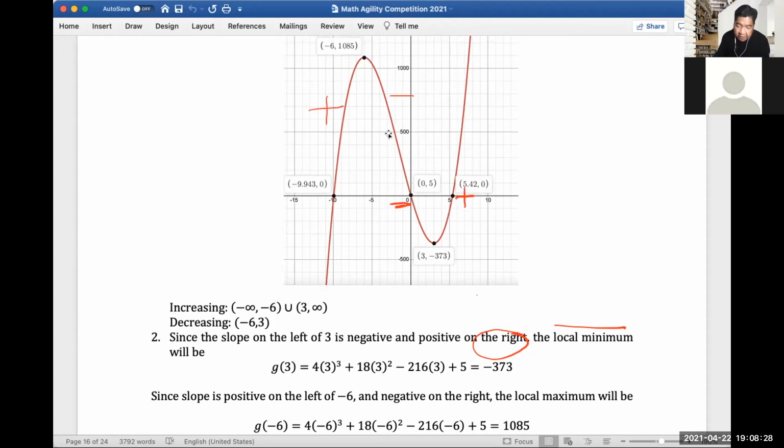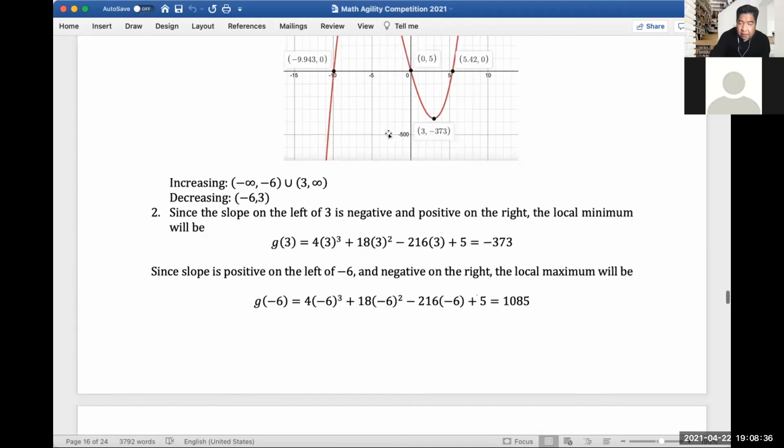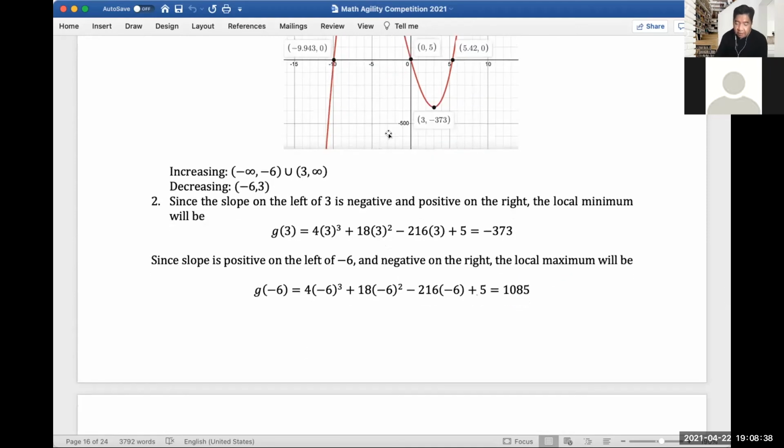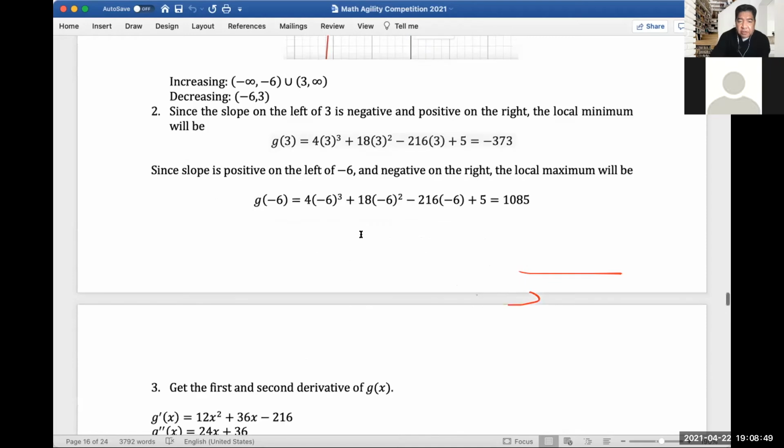So there must be a local maximum at that peak. So if we go down and substitute this in our function, we would get 1085 as our local maximum. Okay. All right.